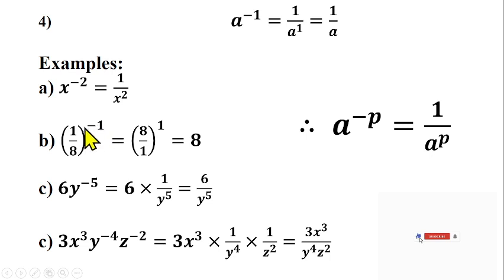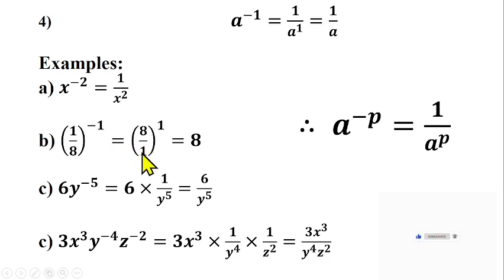Let's look at this now. What does this one mean? This one means you are to inverse 1 over 8 raised to power 1. So if we inverse 1 over 8, what will it give us? 8 over 1, raised to the power you are having here. I hope you are clear.